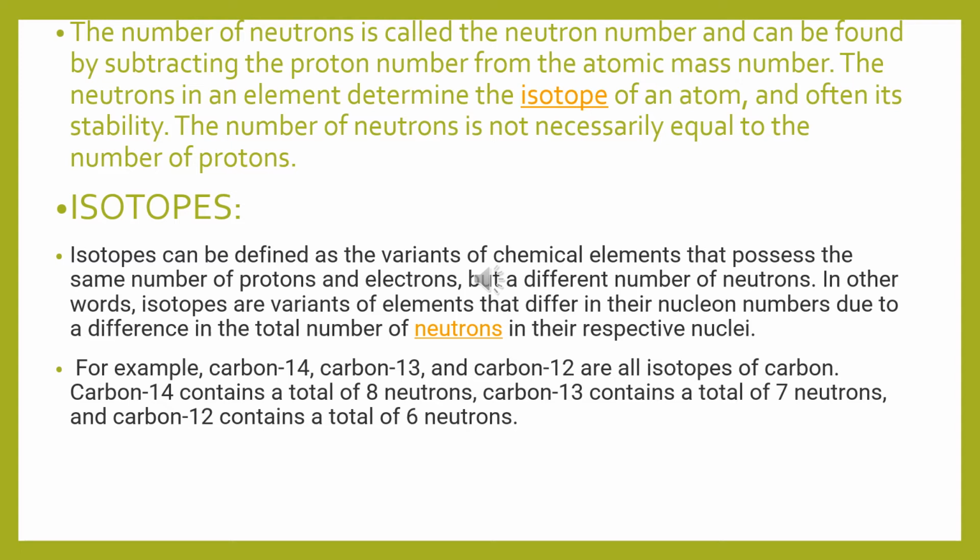For example, carbon has atomic number 6, and there are three isotopes of carbon: 12C, 13C, and 14C. Carbon 14 contains a total of 8 neutrons. Carbon 13 contains 7 neutrons. Carbon 12 contains a total of 6 neutrons.